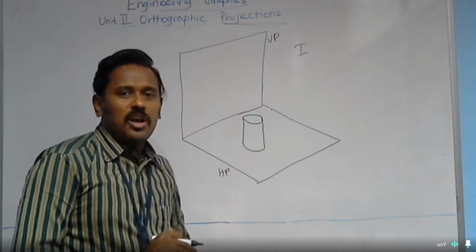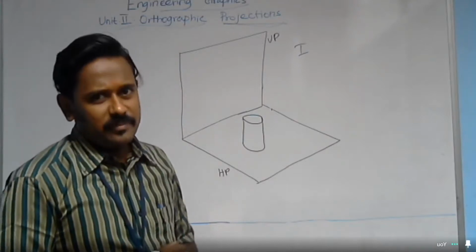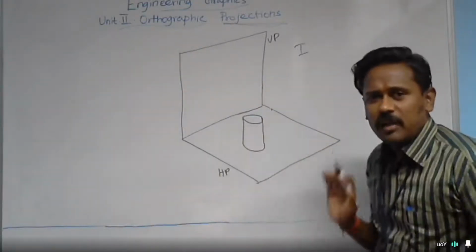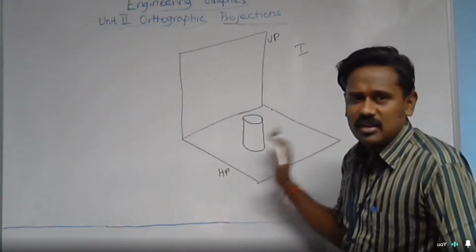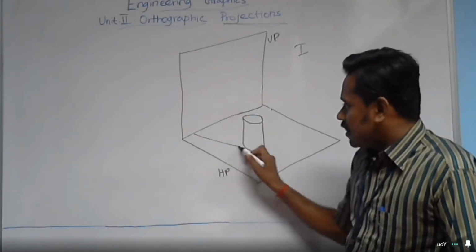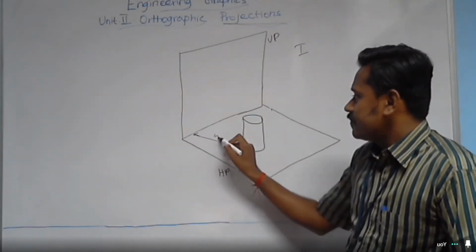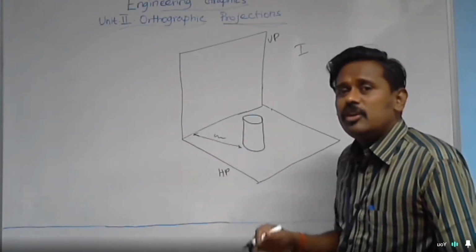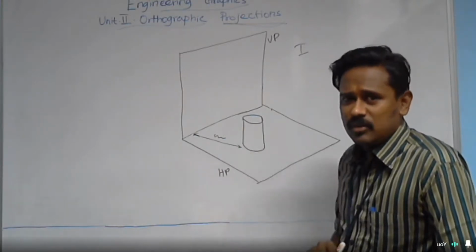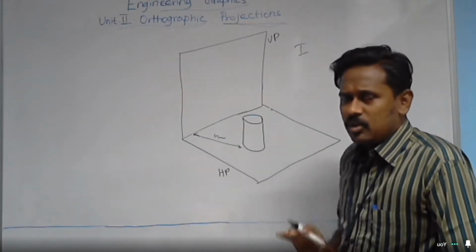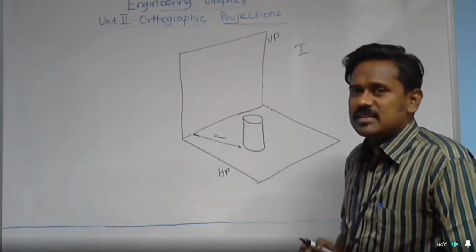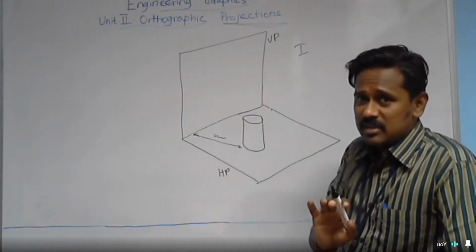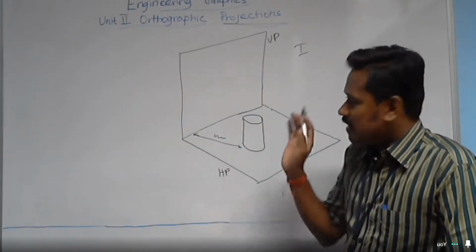Suppose you are asked to draw the views of a cylinder of this much dimension, standing on the horizontal plane and located this much distance from the vertical plane, that is, in front of the vertical plane. Now you need to draw the orthographic views of the cylinder. This may be the question. For that question, your answer is you should draw the front view and the top view. If side view is asked, you need to draw it. Otherwise, you can start with front view and top view.